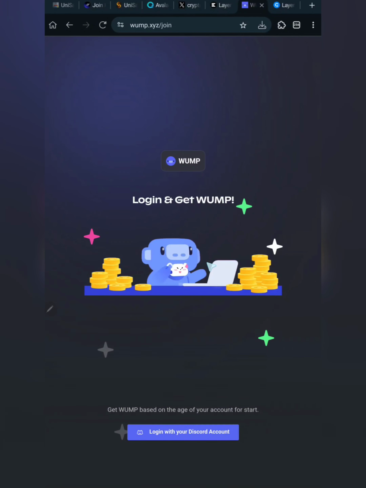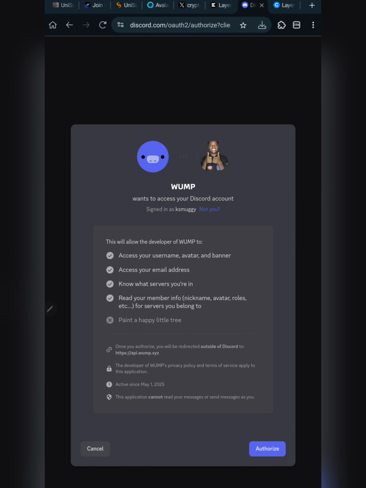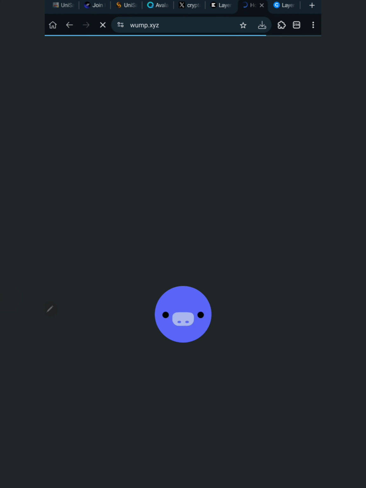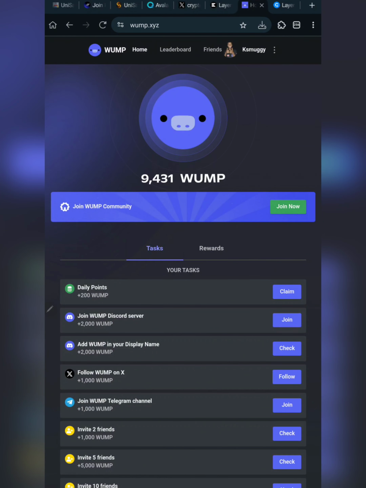The first thing we need to do, once you have clicked the link and landed here, is click on log in with Discord account. It is going to ask you to authorize this website to connect with your Discord and find out how old your Discord is. Once it finds out, you are immediately rewarded. So I will click on authorize to authorize the connection, and immediately it is going to tell you how old your Discord is. In this case, I have already checked and found out how old mine was.